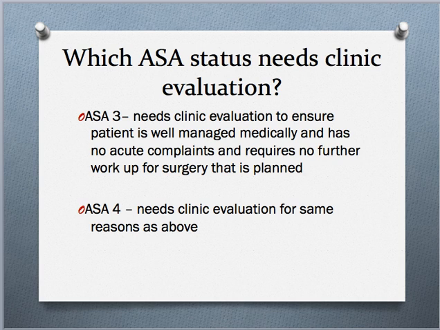An ASA 3 should come to clinic to ensure that their medical issues are well managed, that they're on the appropriate medications, again, that they too have no acute complaints, and also that they require no further workup for surgery that is planned. An ASA 4 also needs clinic evaluation for the same reasons as above, and more importantly, to ensure, because they are sicker, that even with poorly controlled disease, they are at their current baseline and that there's no acute change in their disease process.